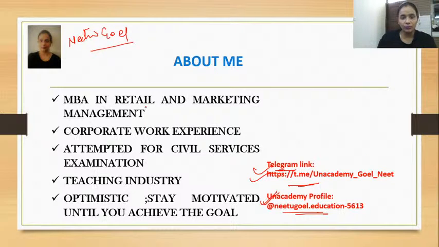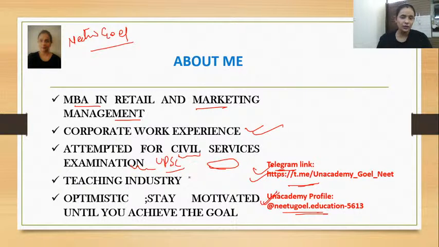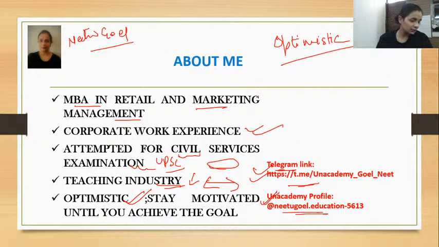Okay guys, so I've done my MBA in retail and marketing management, and I have got very good corporate work experience. I always had an inclination towards my studies, so I went for the civil services examination. I attempted UPSC CSE, but yes, could not reach the level required. So I moved to the teaching industry. This is my passion now, and I feel that I'm an optimistic person, guys, and I want you all to be really optimistic about your goal. Please stay optimistic, and do not give up. Stay motivated, guys, till you achieve the goal.